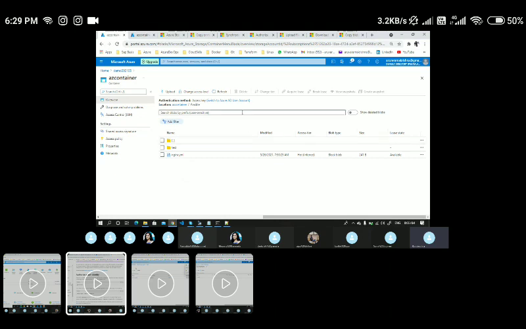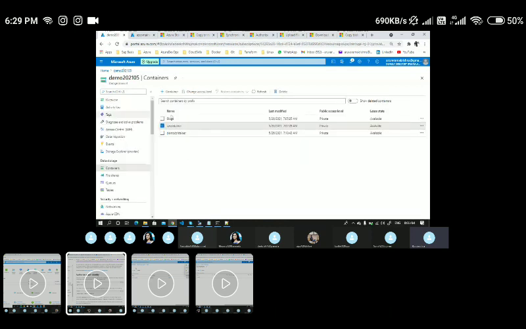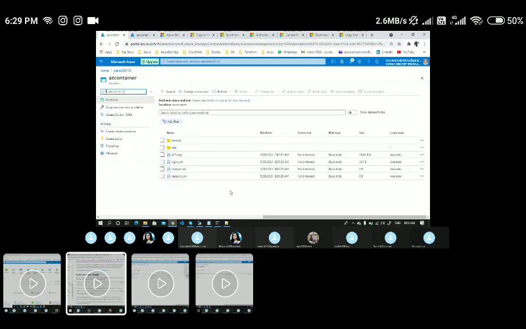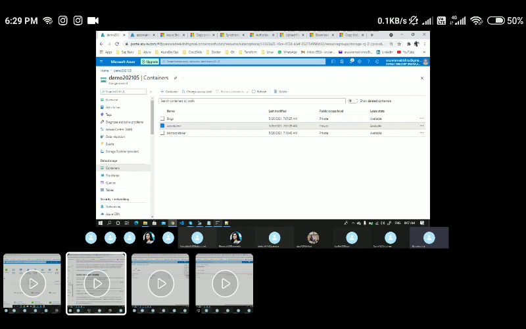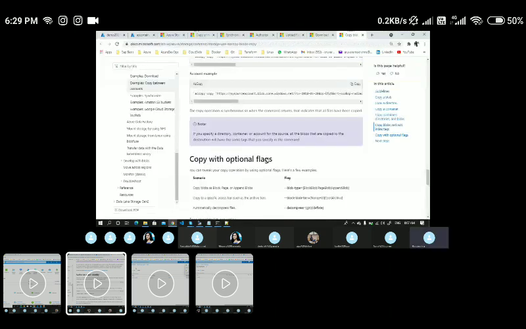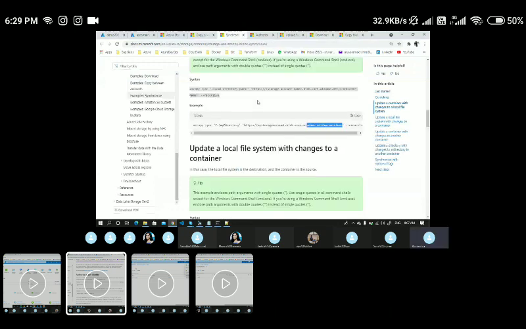Let's come back here and refresh. Just go back and come back here. Sometimes it will not show you. Yes, it is done actually. There was an issue with this. If you see here, the testing file is there and the testing YAML file is also there. So this is how we can sync complete directories and folders using the sync command. You can see how we can do synchronization.